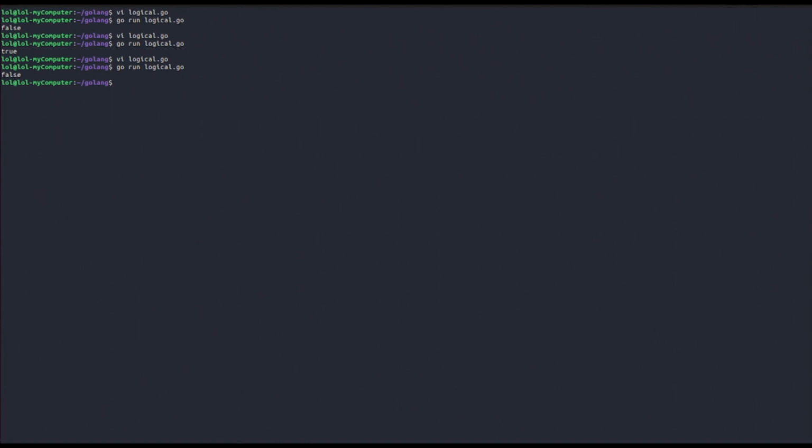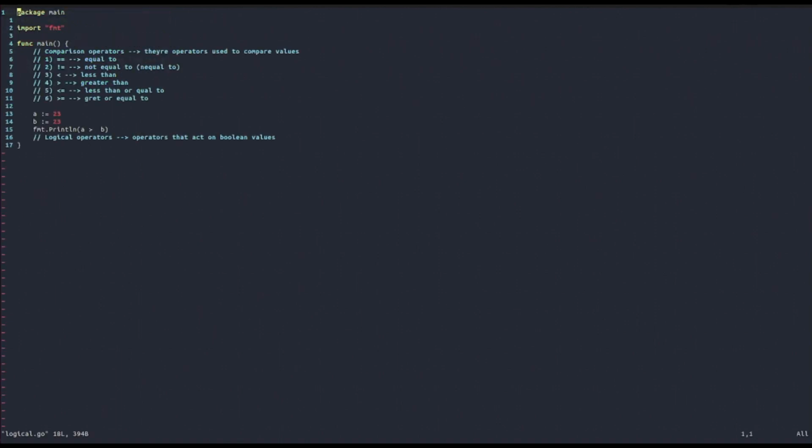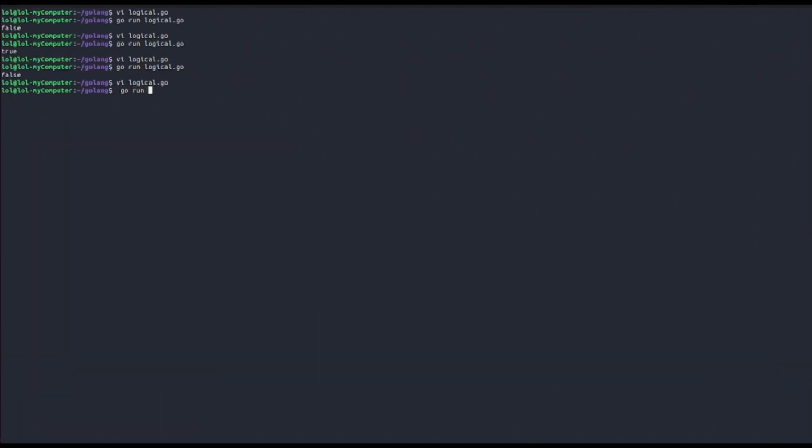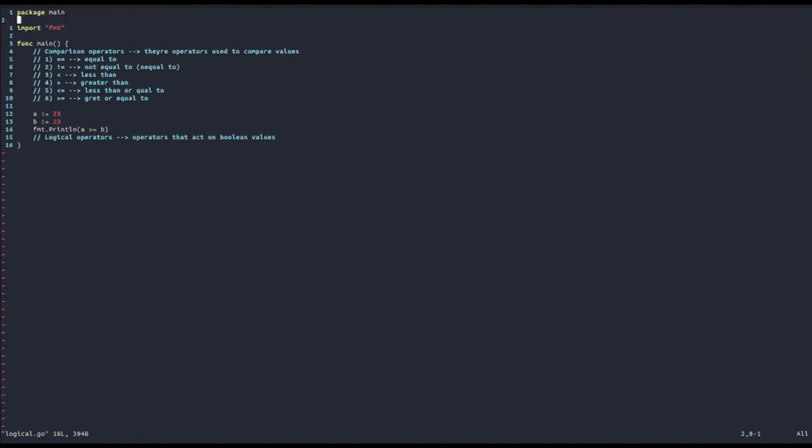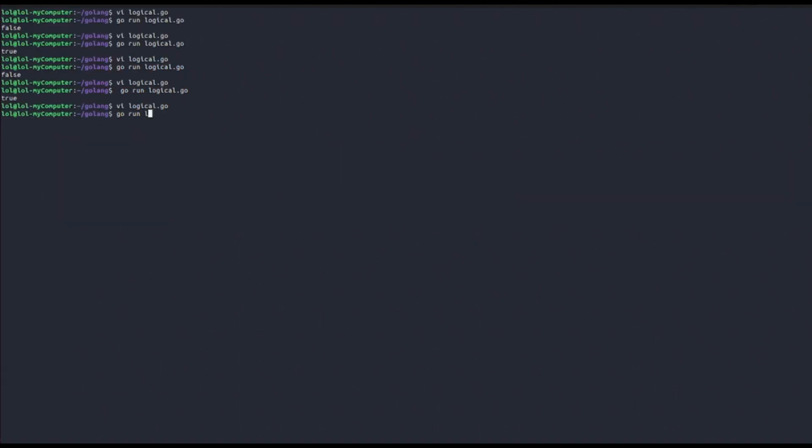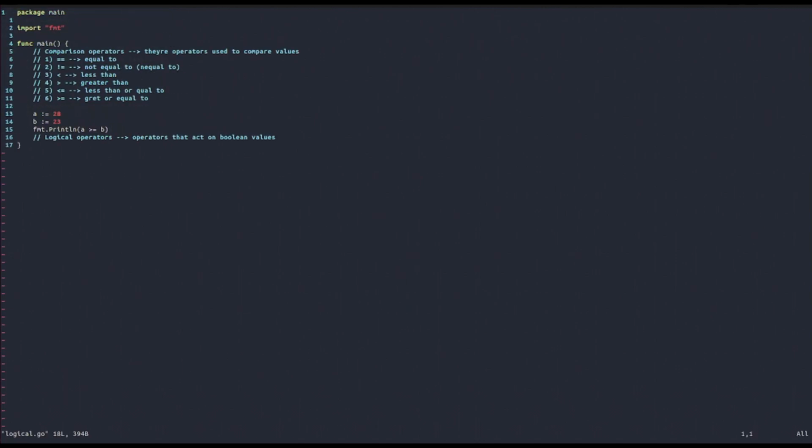And as you can see, this gives false. But if we include the equal sign, meaning that if we check if this is greater than or equal to, then we will get true, because they're actually equal. Now let's increment A. So let's set it equal to 28. Let's see what happens if we run it. As you can see, we get true, because of course it's greater than B.